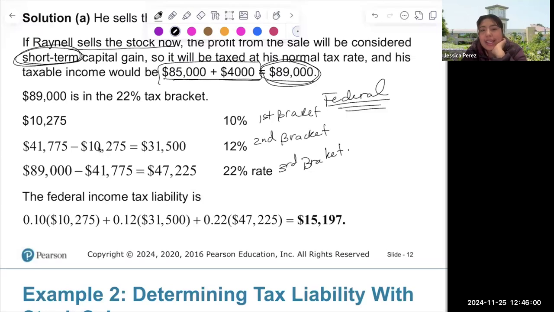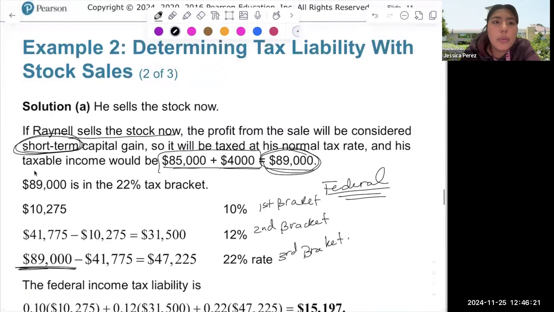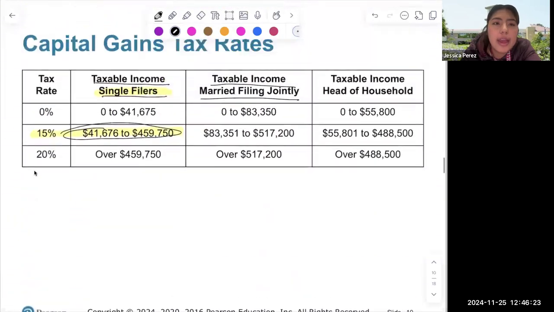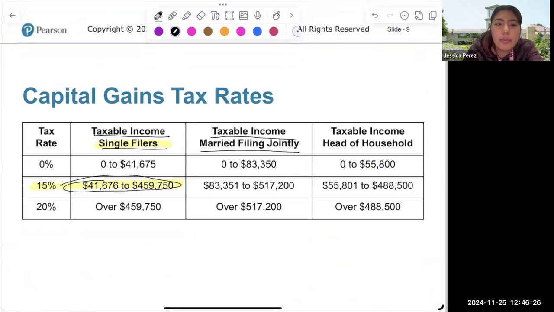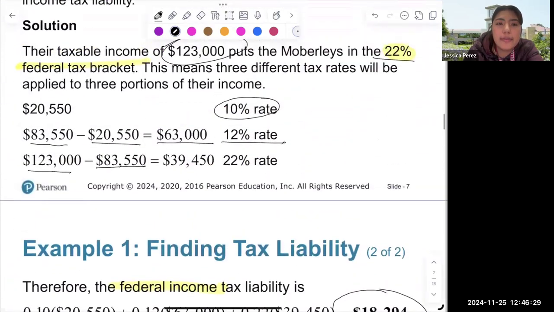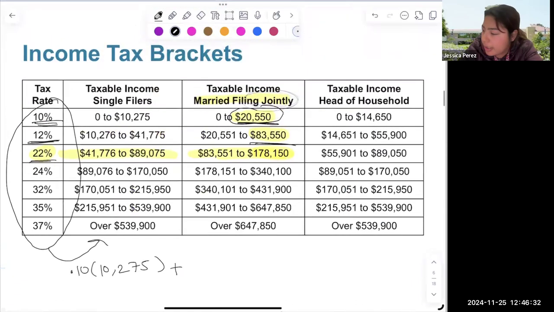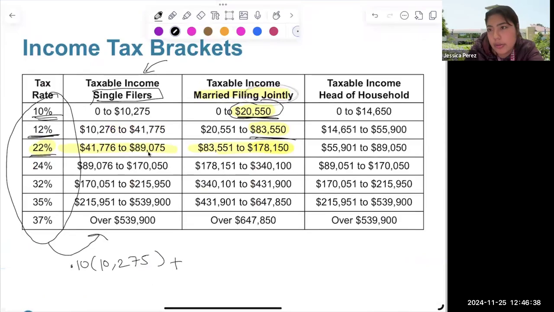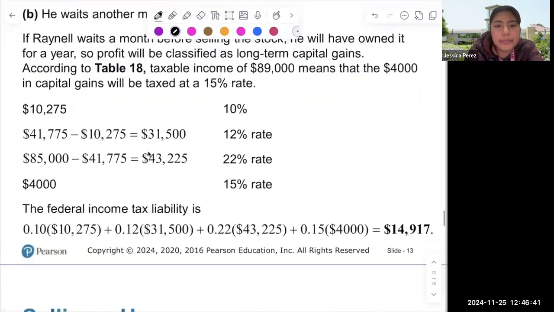It will have a federal income tax liability of 0.10 times your 10,000, 12% times your 31,500, 22% times your 47,000, because that's how much he made. So that should be a tax liability of 15,197. We would look at this one if we had a long-term capital gain, but we don't. We have a short-term gain, so we have to look at the federal. So this is the federal, and he's filing single. He's a single filer, and he's made $89,000. Okay.